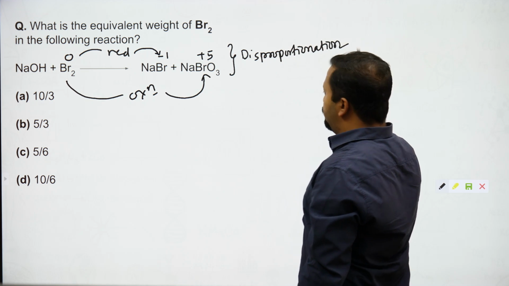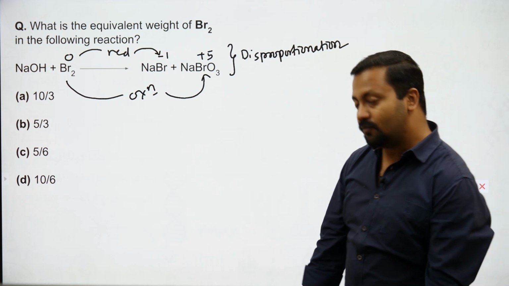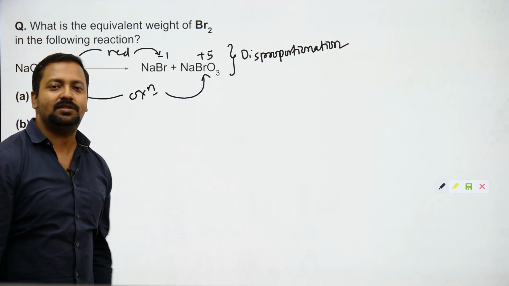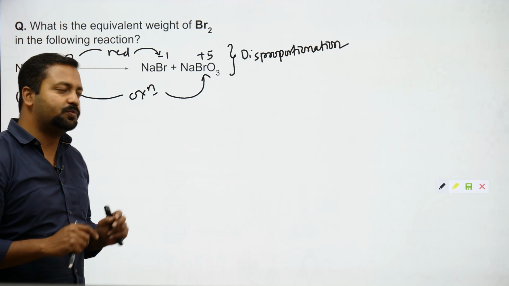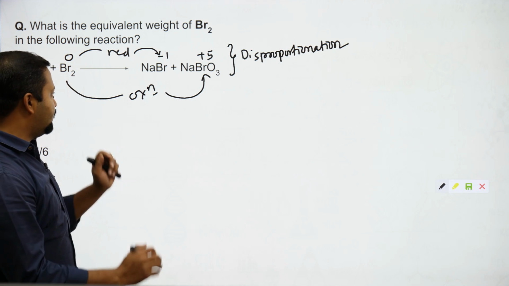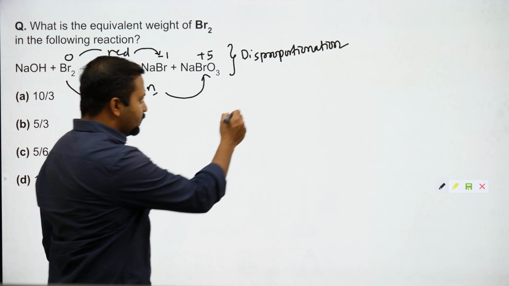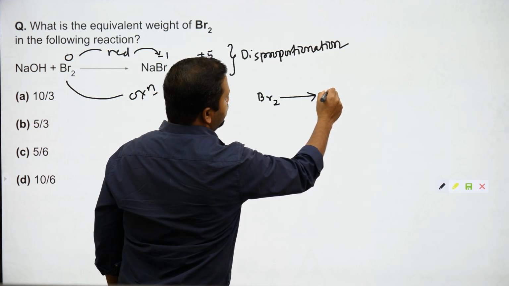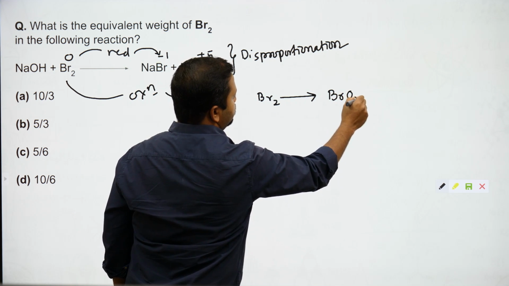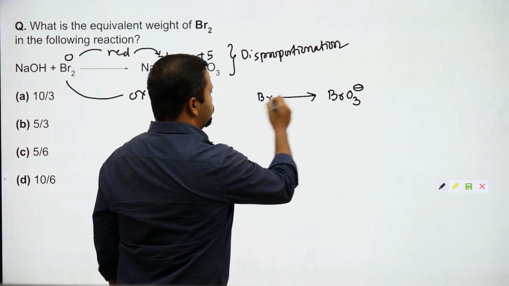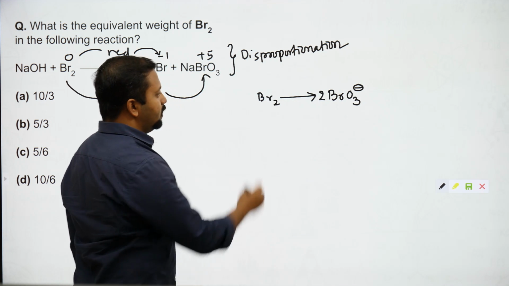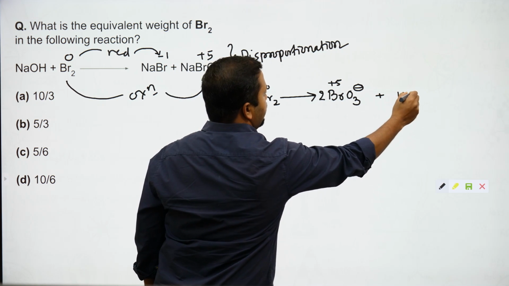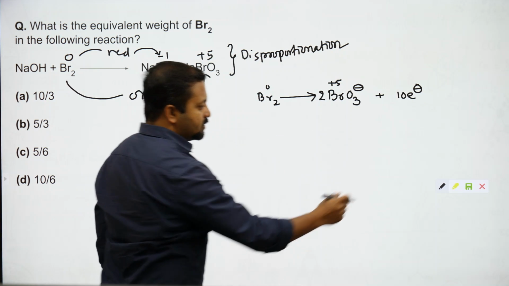इसको हम बोलते हैं डिस्प्रोपोर्शनेशन. किताबों में बहुत सारे मेथड्स दिए हुए हैं, but I do not want you to remember so many formulas. So we use a simple method. The method is, I take as many Br2 as required to write the oxidation reaction. So 2 Br2, यहाँ पे 2 लिख दिया हमने, ये 0, this is +5. So how many electrons are lost? 10 electrons.